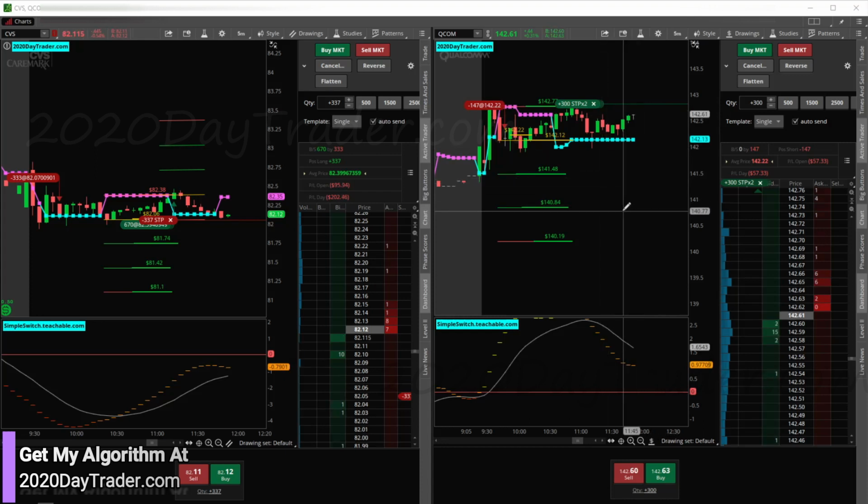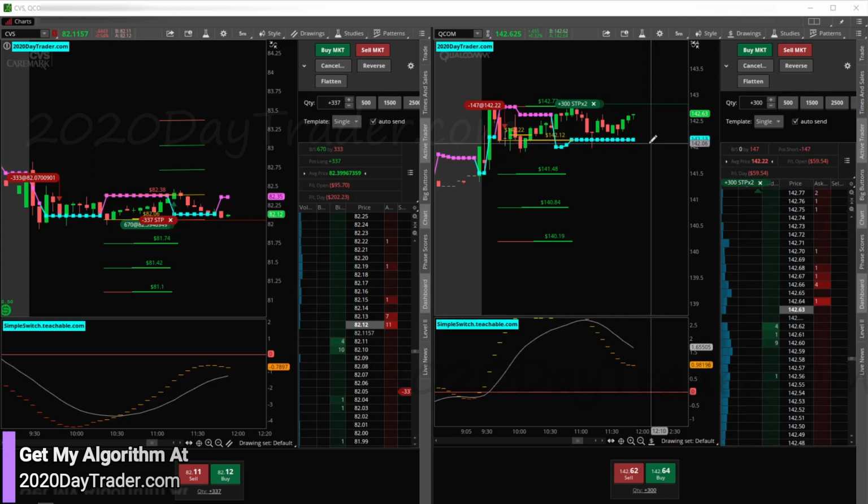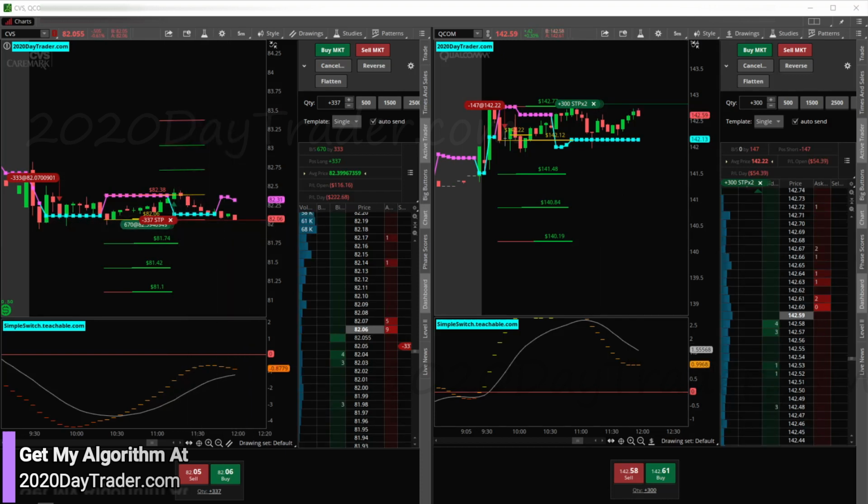The ES still looks like it's in consolidation to the short side. So right now, QCOM is just in consolidation as well. We'll see where the ES and SPY go, and then see if QCOM follows, and we'll see if CVS can buck the trend and get a breakout going here.